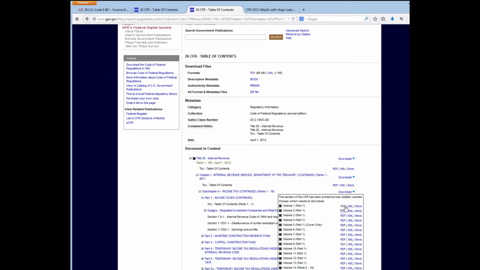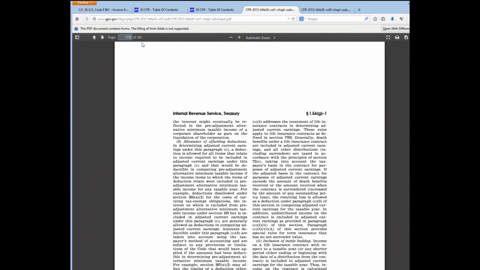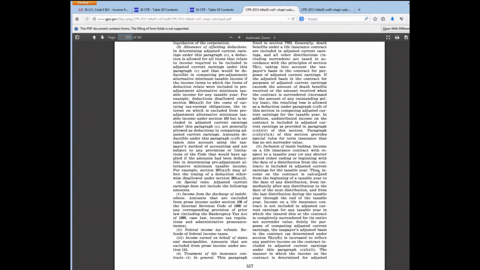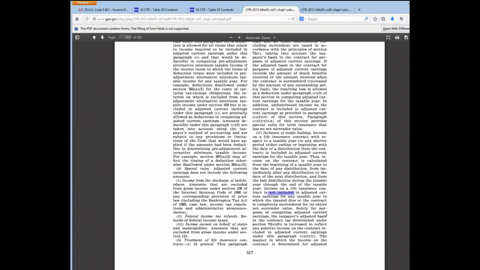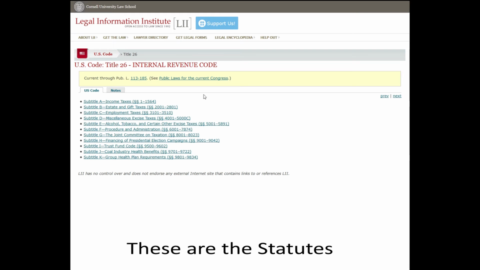Some sources of income are specifically not taxed. Here's an example of a situation where life insurance proceeds are not taxable. So really what we want is for the code to explicitly state which sources of income are taxable. Let's take a moment to define our terms and then we'll dig in.